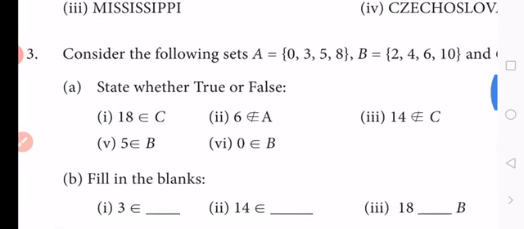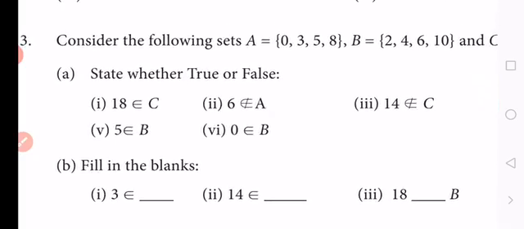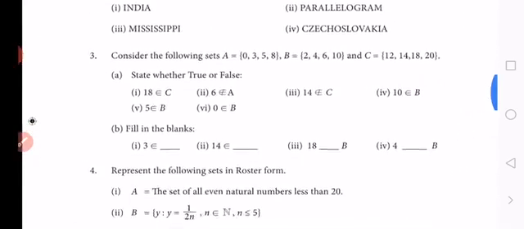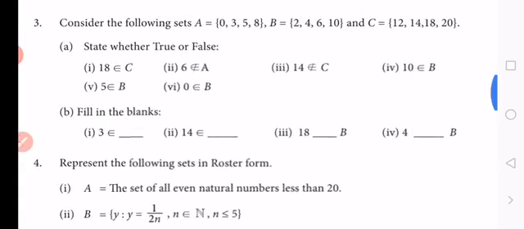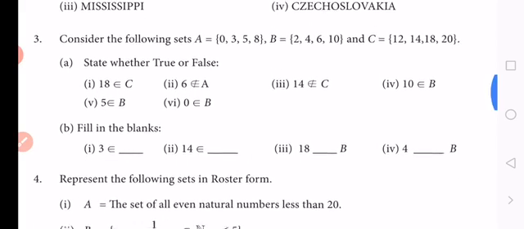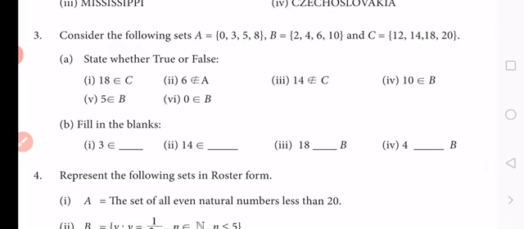Then we come to the third question. The second one is still not taught, so next come to the third question. It is also notation of the set. The third question has 2 parts.